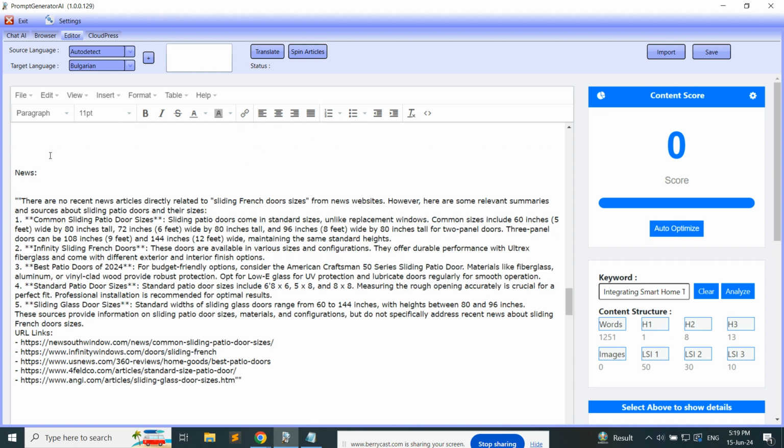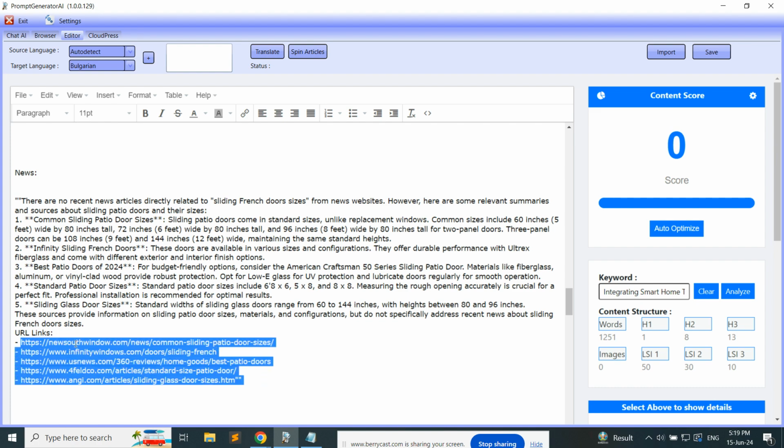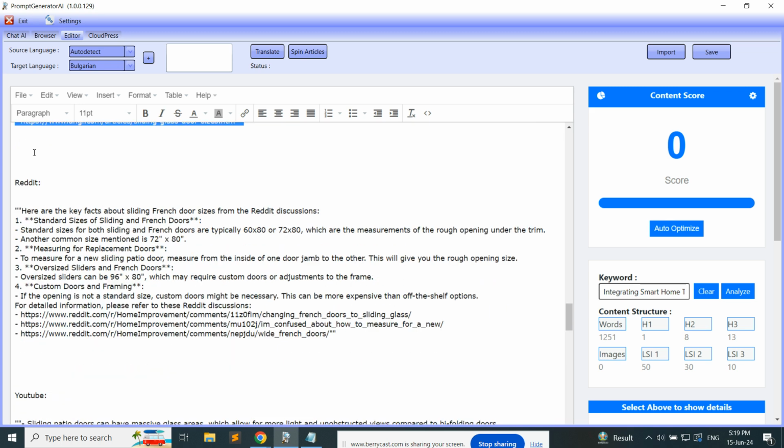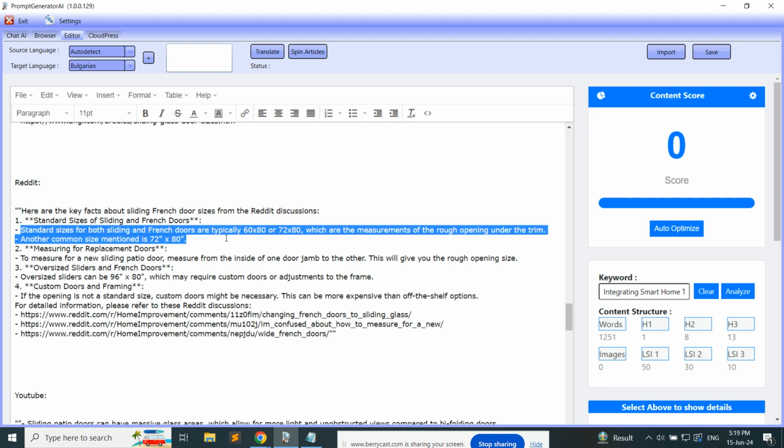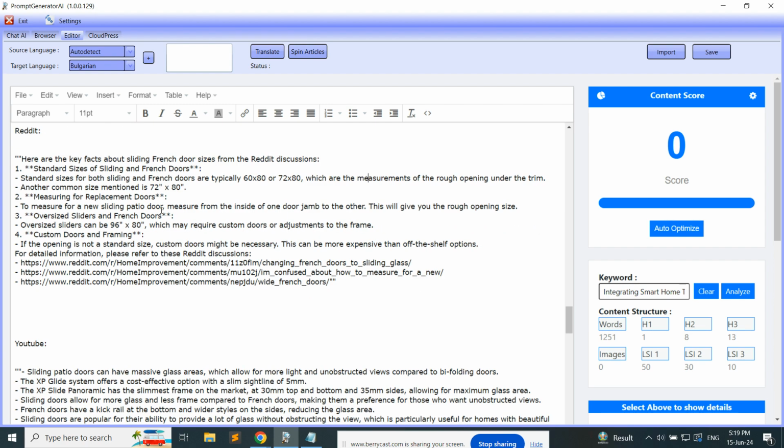So the next thing I'm doing, I'm pulling all the news for my keyword. And it's giving me URL links as well because I'm asking where it found all these things. Then I'm pulling the Reddit discussions about my keyword. If it can find something related to my keyword, it will pull them here. So maybe you can pick up some other things here, measurements, rough openings, whatever.